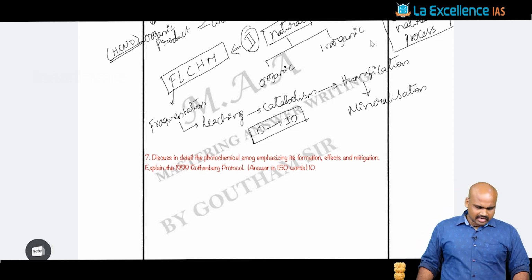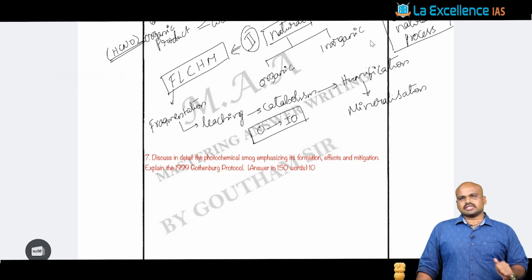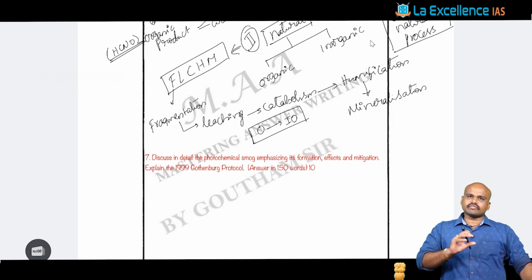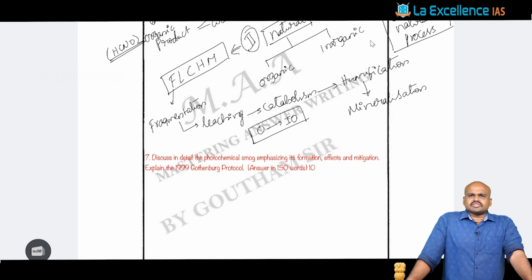Although it is a surprise question, demanding out of the box thinking, you need to understand that it is boiling down to one of the fundamental processes of decomposition, right? This is what we generally do when writing a question in the mains examination.